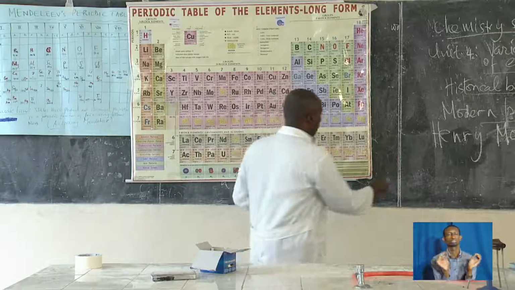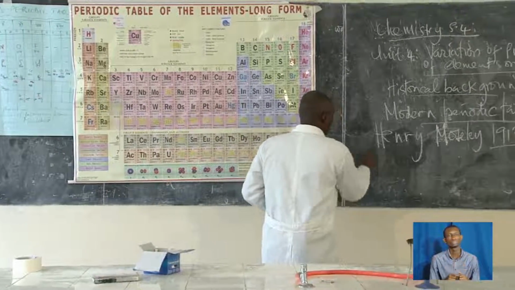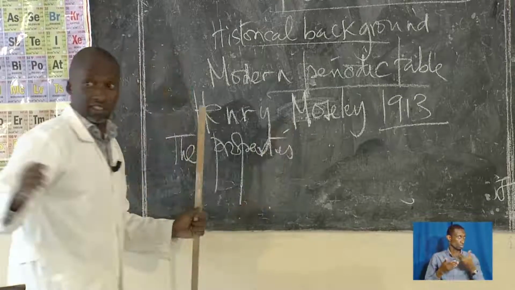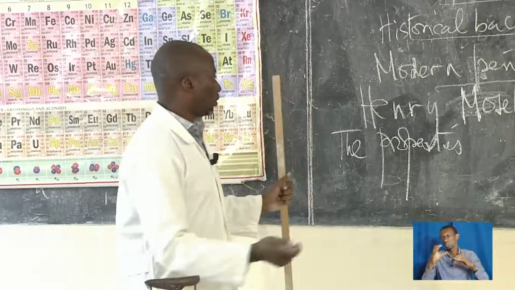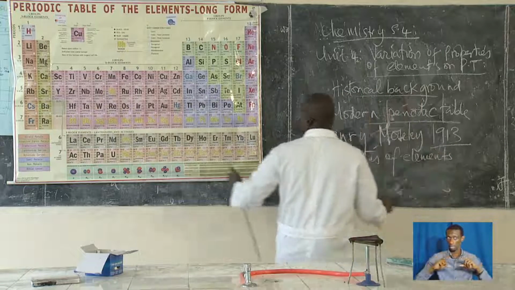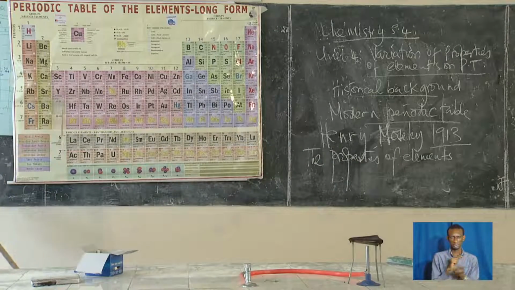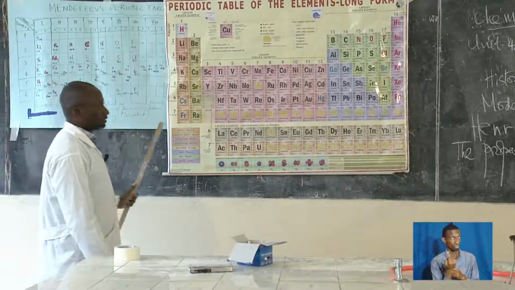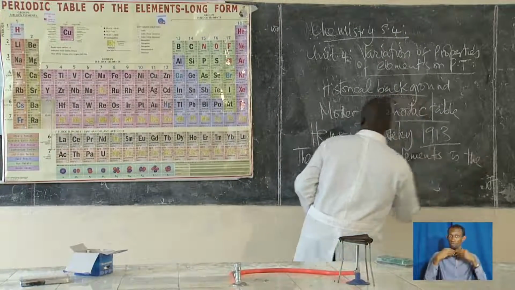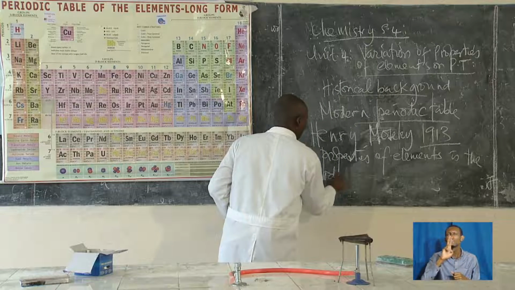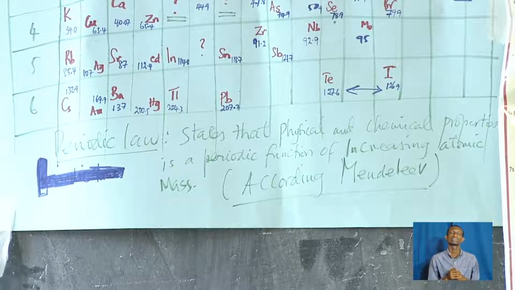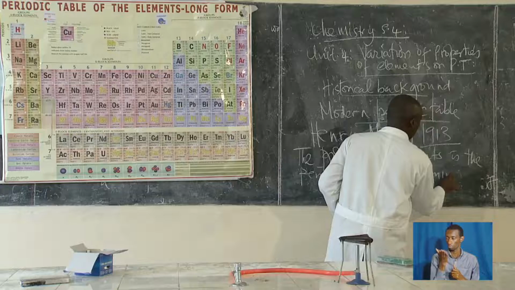So he formulated the law that the properties of elements, and these properties are either chemical or physical, are a periodic function of atomic number.